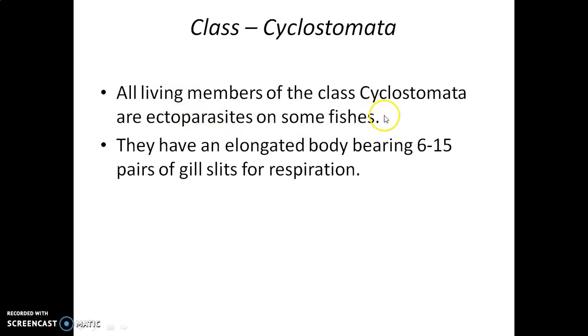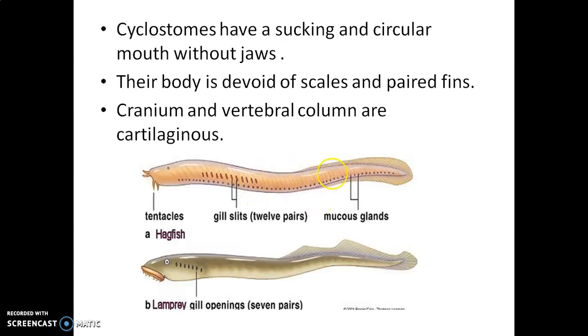All living members of the class Cyclostomata are ectoparasites on some fishes. They have an elongated body bearing 6 to 15 pairs of gill slits for respiration. See, here you can see gill slits. Here in this hagfish there are 12 gill slits. Here the lamprey is having 7 pairs of gill slits. Then cyclostomes have a sucking and circular mouth without jaws. Their body is devoid of scales and paired fins. Cranium and vertebral column are cartilaginous.